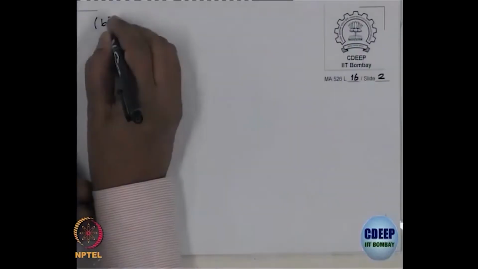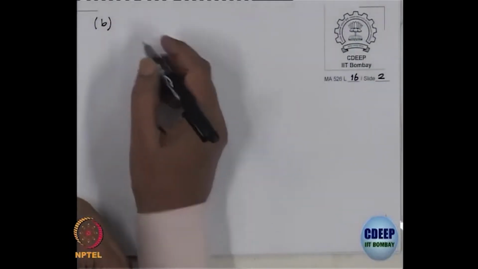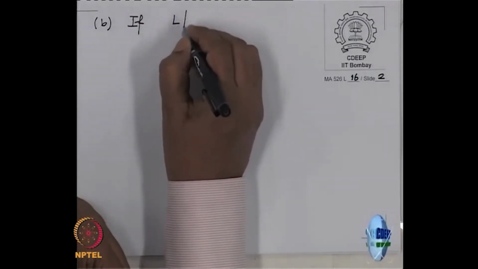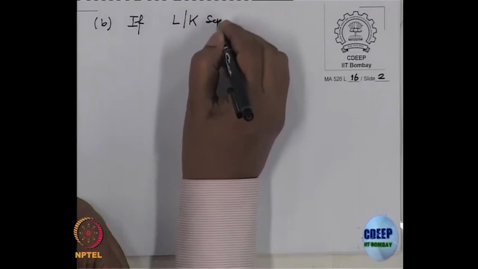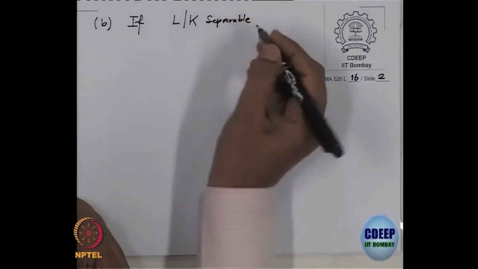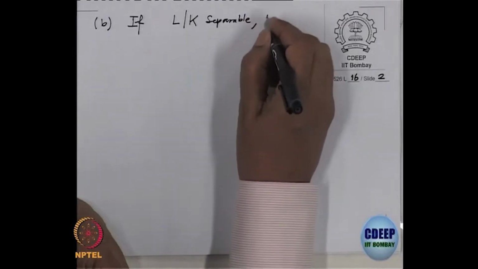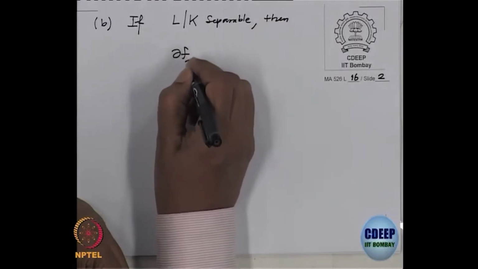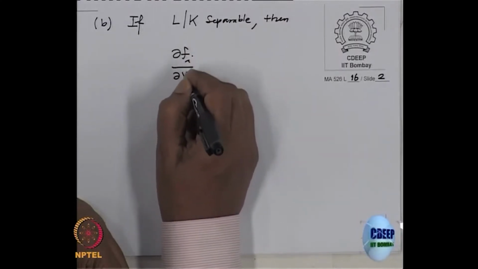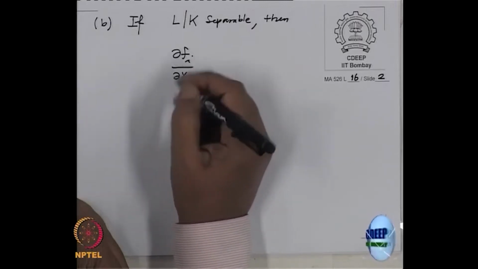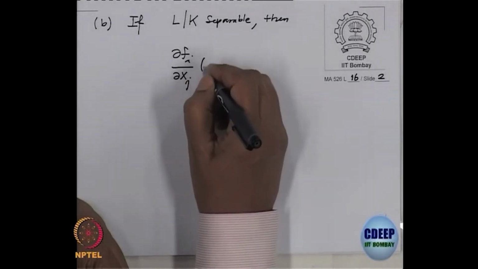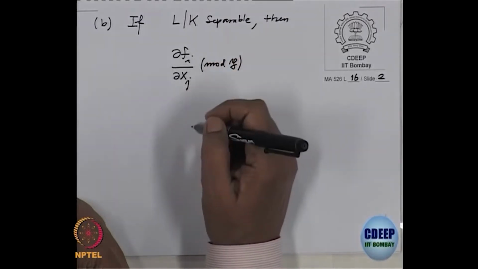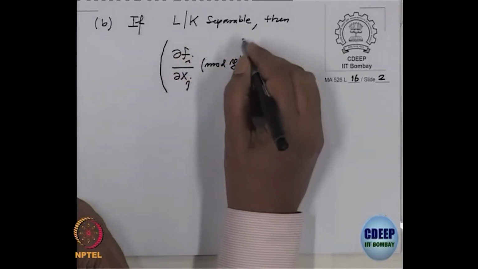And the second part, B: I want to prove that if L over K is separable, then if I look at the partial derivatives of the fi's with respect to the xj's and read them mod P, think of this as a matrix.